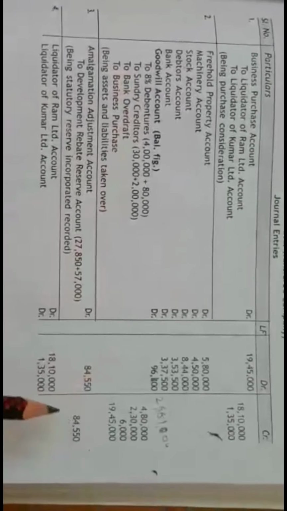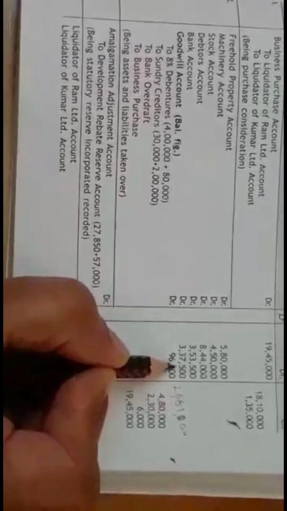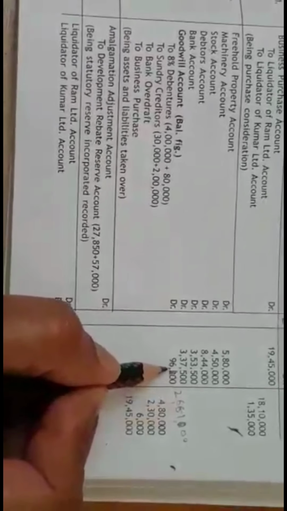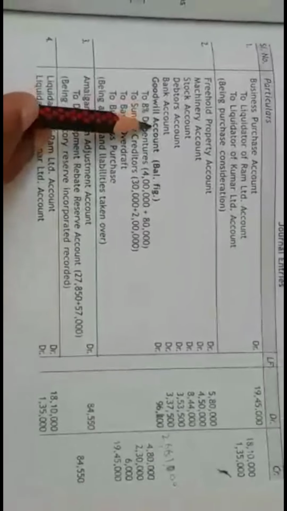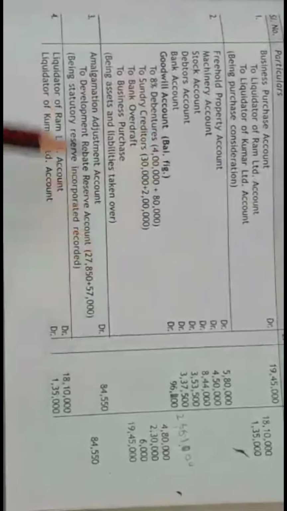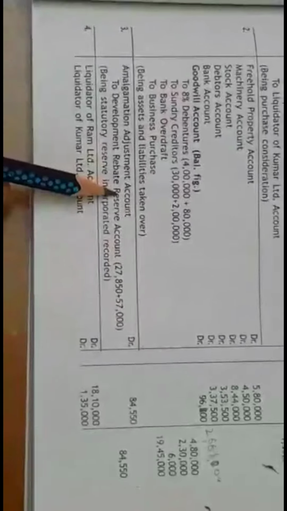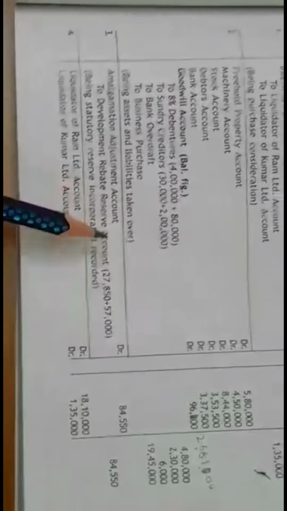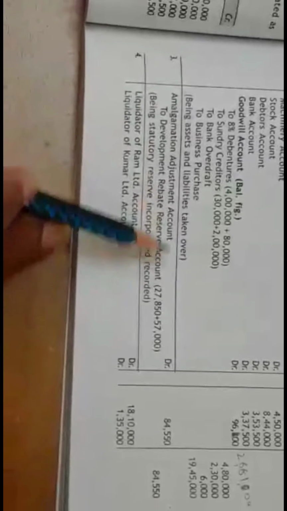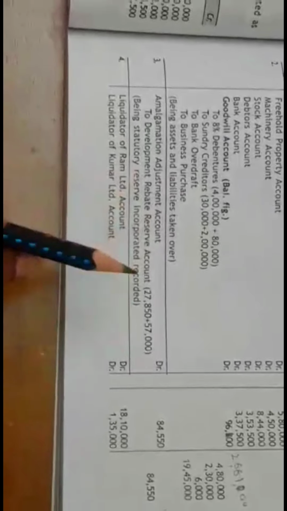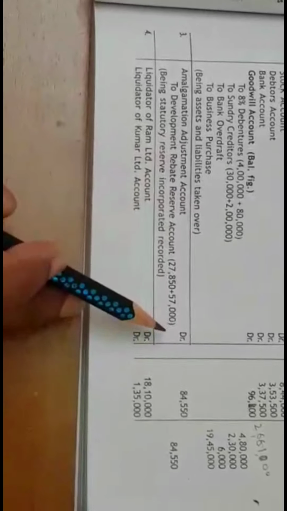Here there is a small change, so this is 96,000, so you have to make a change over here, and then the balancing figure will be transferred to goodwill account. Then this is for the statutory reserve, incorporation of statutory reserve, as I already discussed in the journal entry. So amalgamation adjustment account debited to development rebate reserve. So add both the companies' statutory reserve.